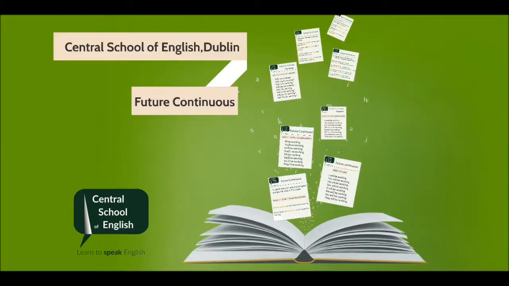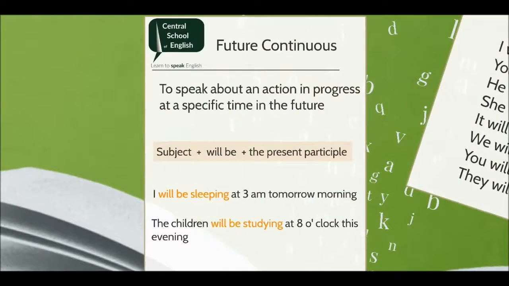In this video, we will learn how to use the future continuous tense. We use the future continuous tense to speak about an action that will be in progress at a specific time in the future. To make the future continuous tense, we use the subject plus the future simple of the verb to be plus the present participle of a verb.